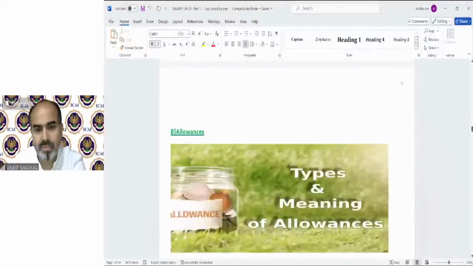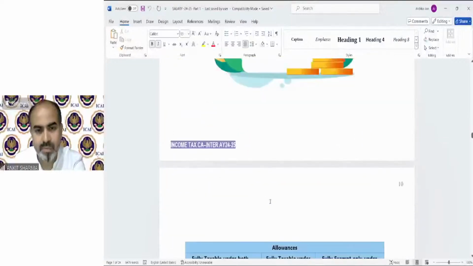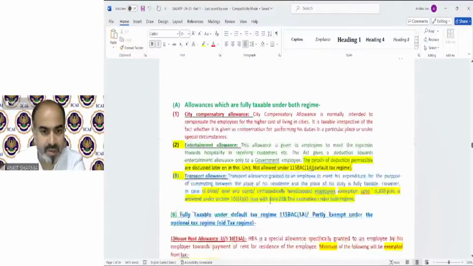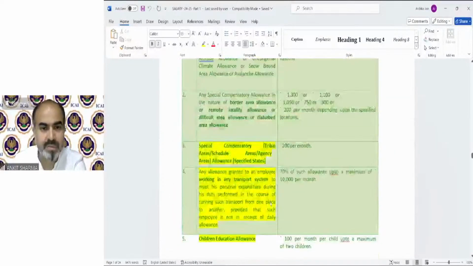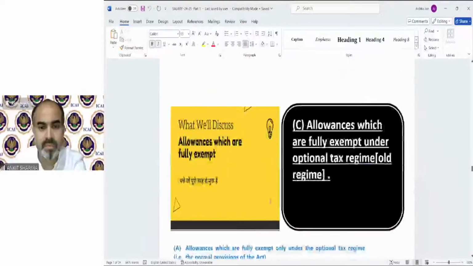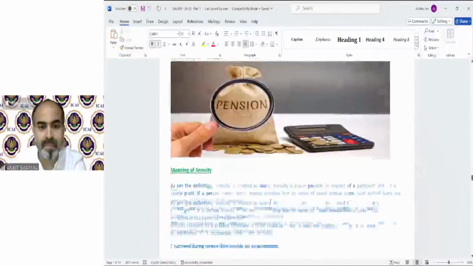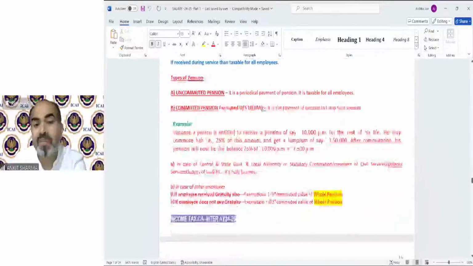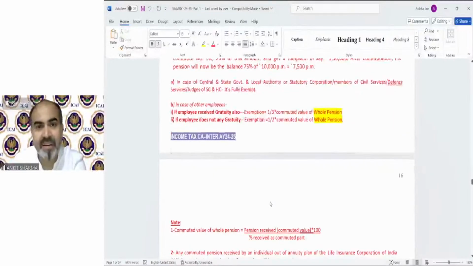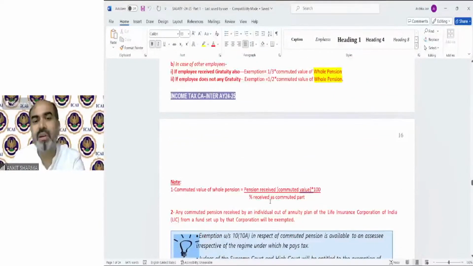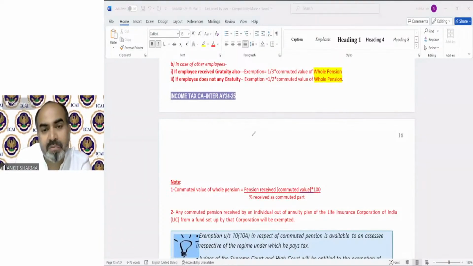I was searching the net also, but I couldn't understand that formula. Okay, just give me a minute. Look, what is the meaning of commuted value of pension? That means I have given you the formula to calculate the total pension value. What is happening over here? Let me explain. Suppose your pension is 10,000 per month.